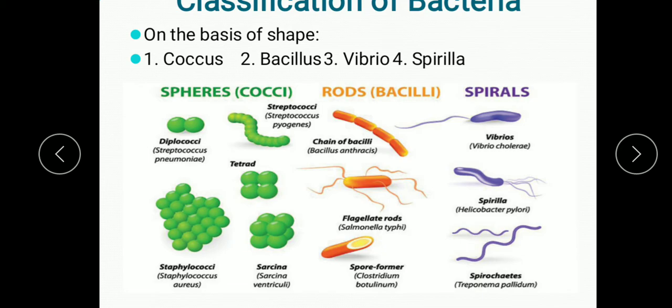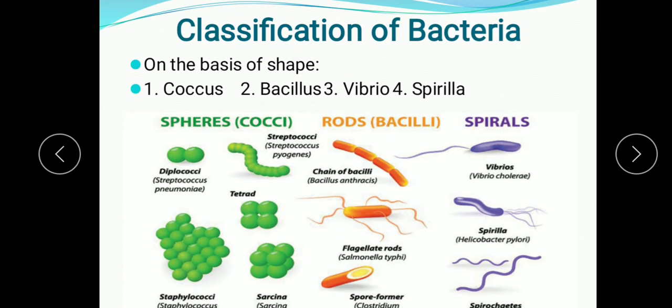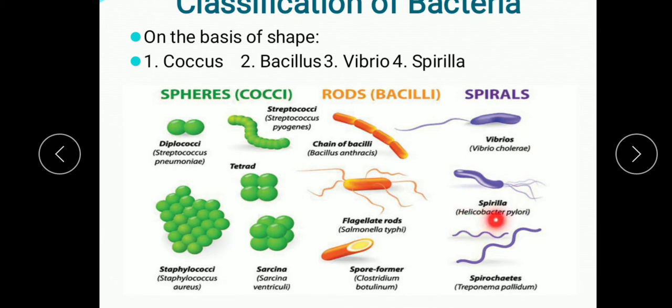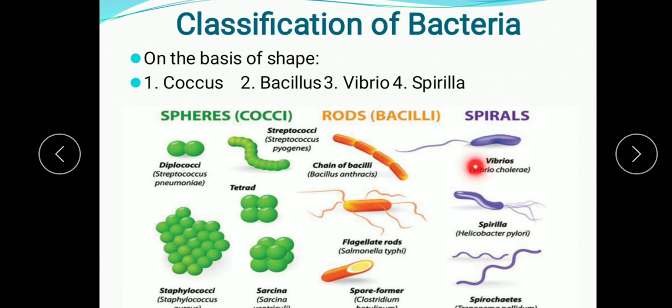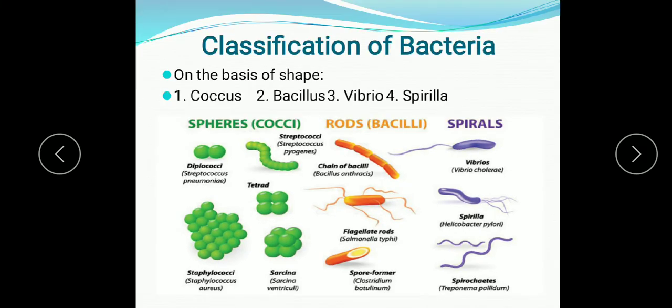And next is the Spirilla. Spirilla means they are spirally coiled. This is the Vibrio, and these are the Spirilla. Helicobacter pylori is a spirillum, and this is Vibrio, that is Vibrio cholerae. So these are the different types of bacteria on the basis of their shapes.